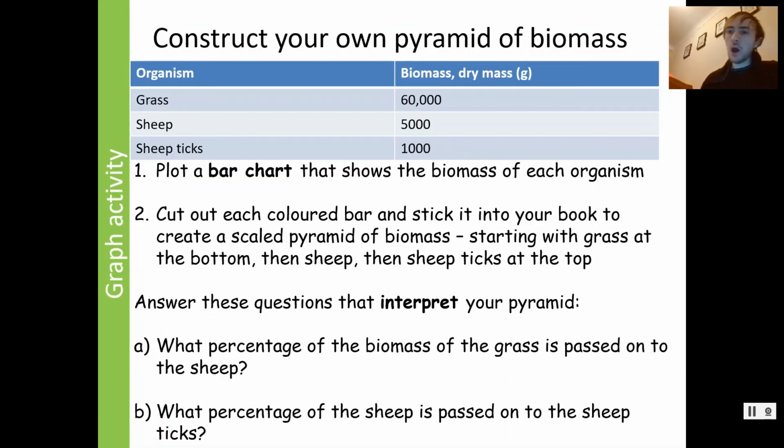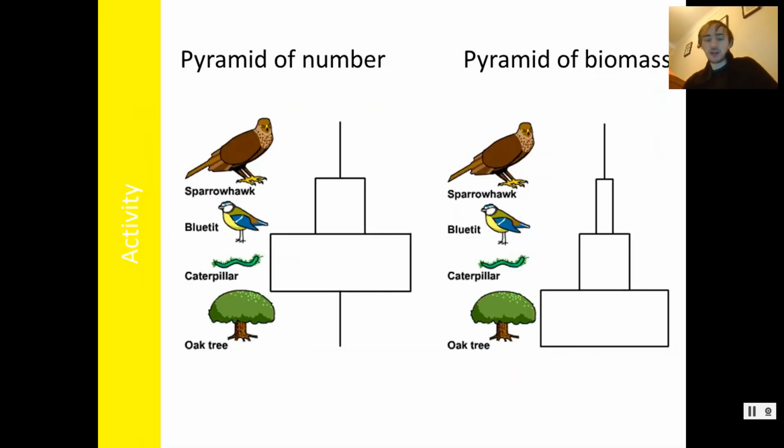Now, I'm going to ask you to construct your own pyramid of biomass. Now, this is easier done in school, in all honesty. I would give you some graph paper and you would do it more accurately. The way I want you to do it in your books today is I would like you to create a pyramid of biomass, and I'd like you to make it to scale. So basically, let's say you decided that 1,000 grams, 1 kilogram, is 1 centimetre, then if the next bar is 3 kilograms, it should be 3 centimetres. And it should end up looking like this pyramid here.